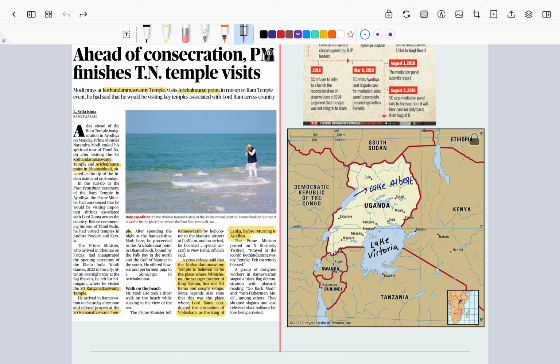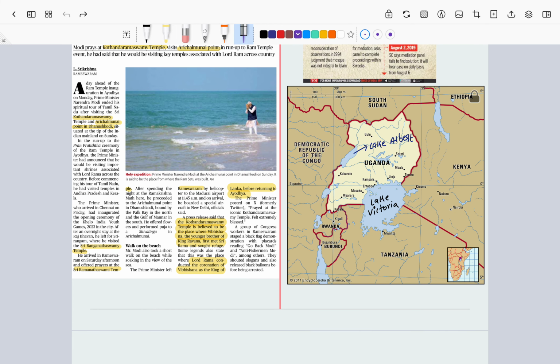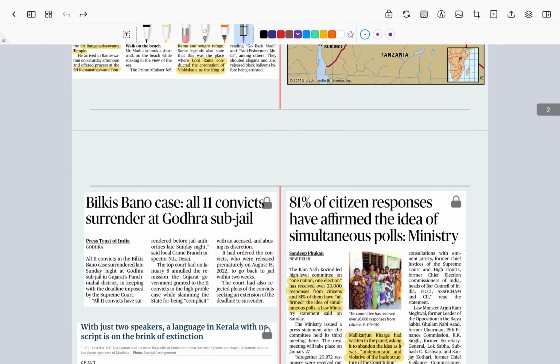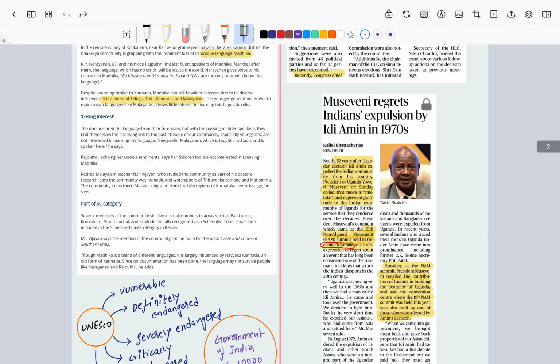So the places that he visited are important from the UPSC point of view, not just the location, but we should also look into the significance of the particular temple, how it is related to Indian history, which kings constructed it, etc. Right? I have given the Uganda map here. First, let's look into the news that is related to Uganda. Right? The news here is that